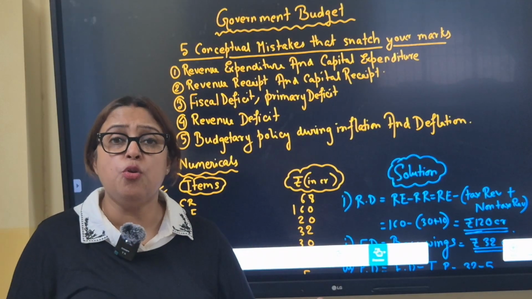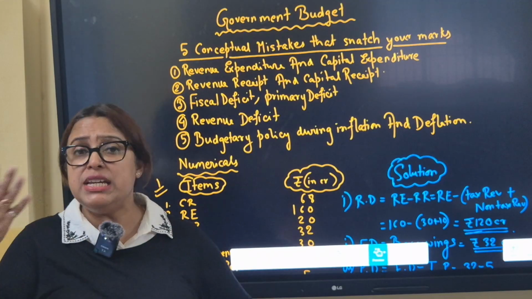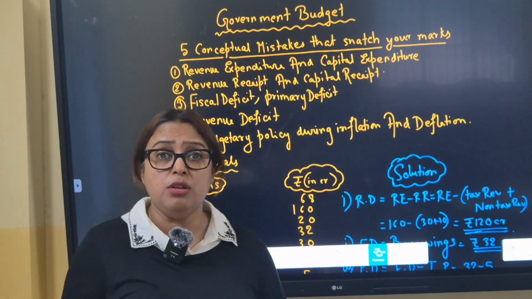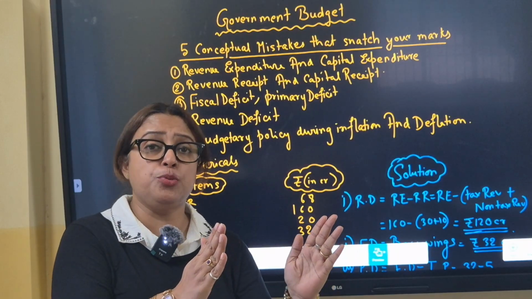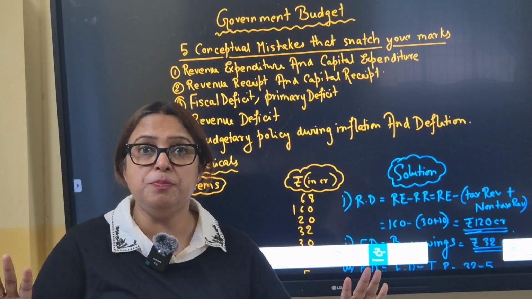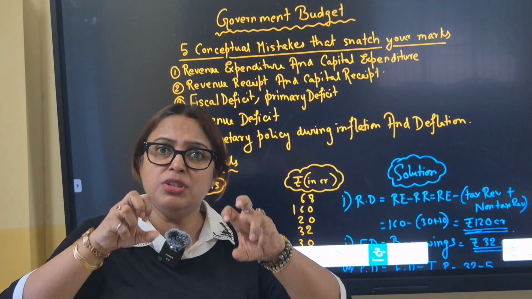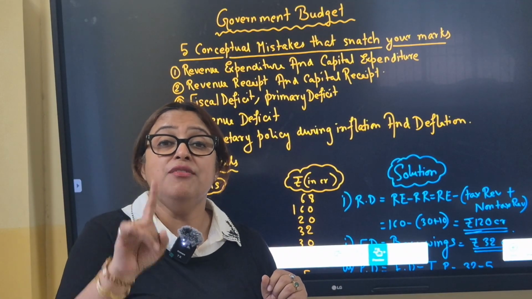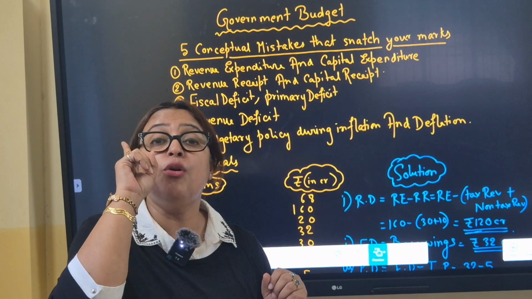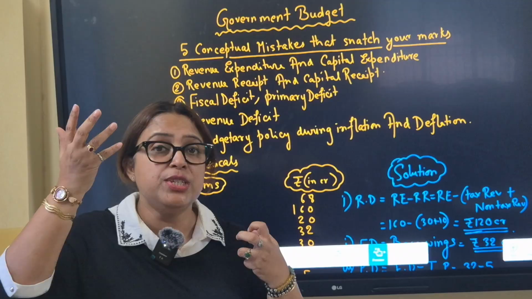It has to spend more in order to give more money in the hands of the people so that aggregate demand increases and the deflationary situation is solved. But in case of an inflationary situation, when government does not want people to buy more and increase aggregate demand, they want to bring money out of the economy, then what fiscal policy will they follow? They will follow surplus budget or balanced budget. That means they are going to raise tax and reduce expenditure.